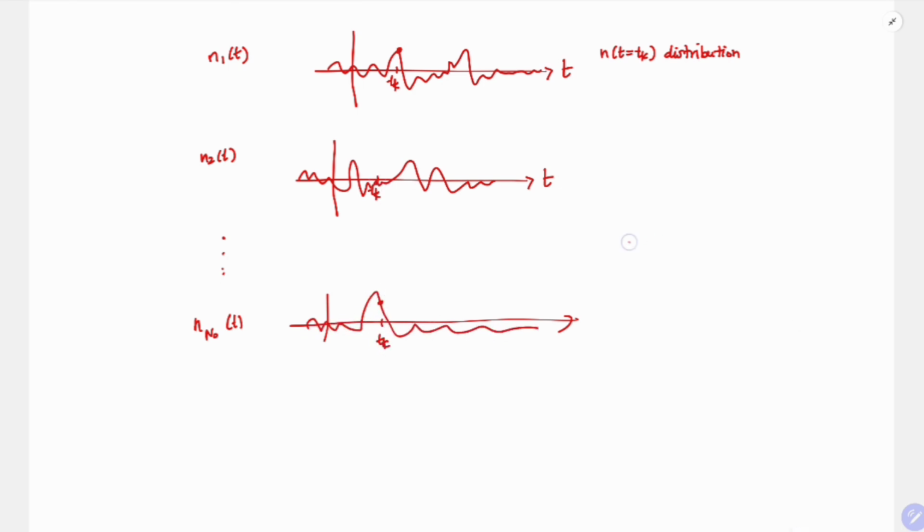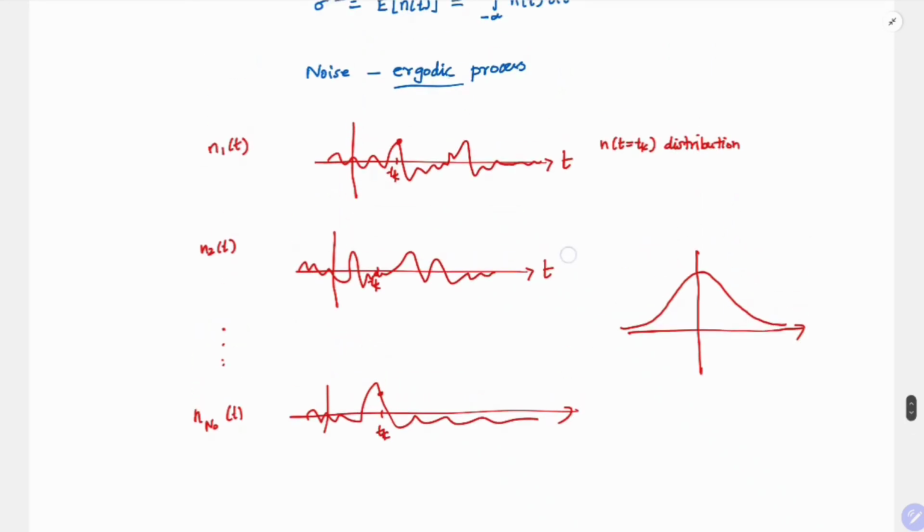Now with these values I can try to find the probability of each of them and plot the distribution. And we already saw that for this case it is going to be Gaussian. What ergodic means is, instead of taking all these different points from different experiments, I just do one experiment and take all the points of the noise and put them as a distribution.